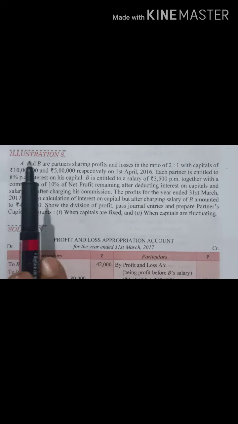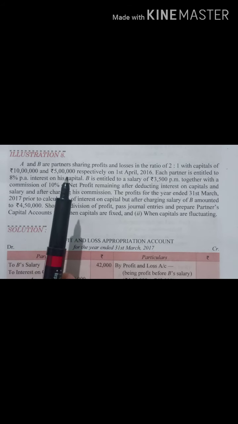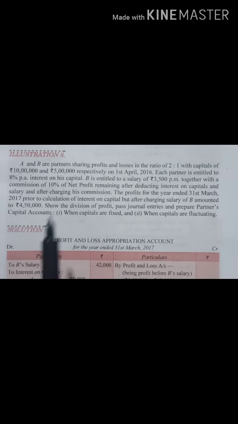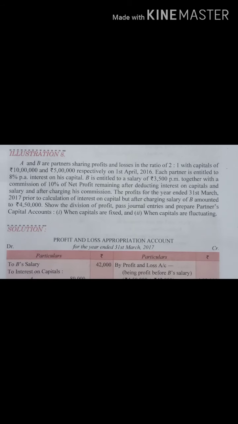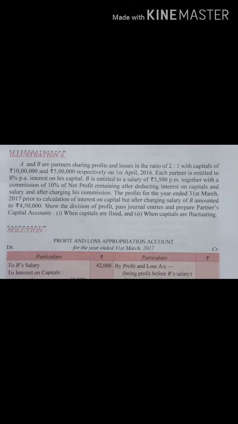Let's check out illustration number 8. I hope you remember that I have already told you there are two kinds of preparation of capital account, right? One is fixed, another is fluctuating. I even told you the breakups, that means in fixed how many accounts will be prepared, and in case of fluctuating how many accounts to be prepared. So in this sum we will see the system of journal entries and the accounts.